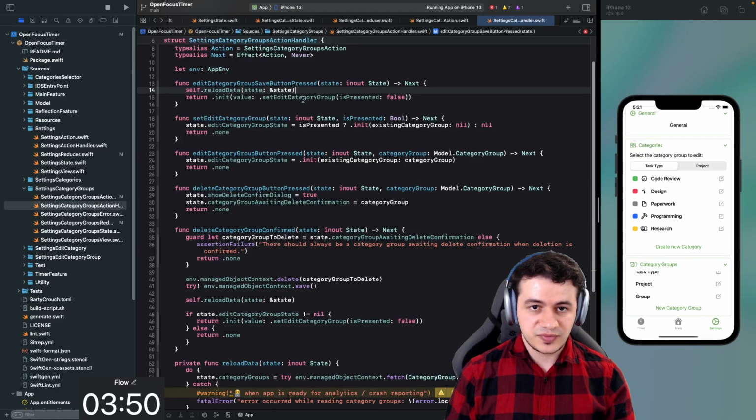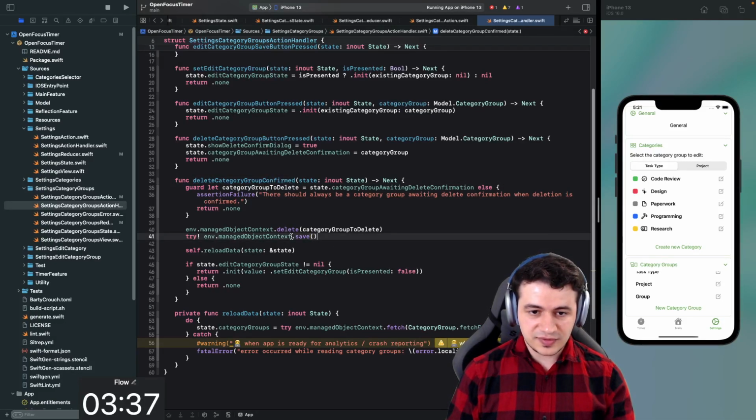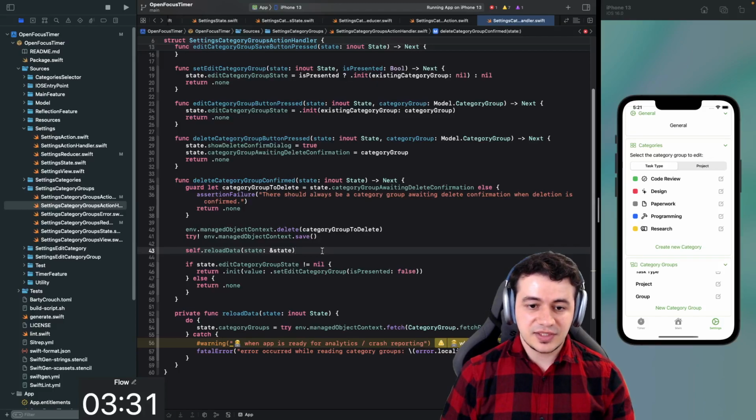Edit category group, save button press. Set edit category is present false. So where are we actually saving? Where's the saving logic? Delete category confirmed. Okay, here we are deleting something. So here you can see we have actually deleted, and then we say reload data. And I think it does make sense to also call into that the data has changed here.